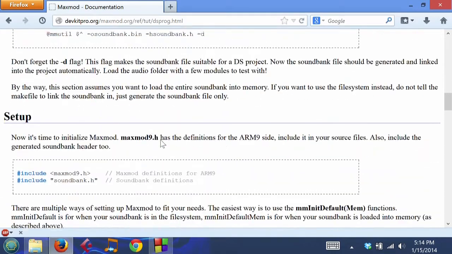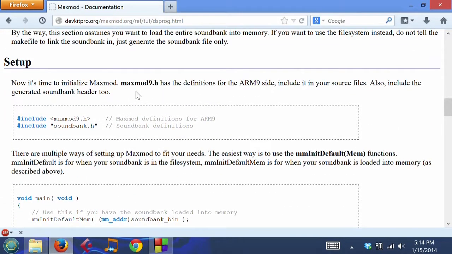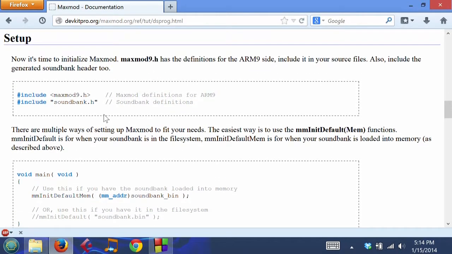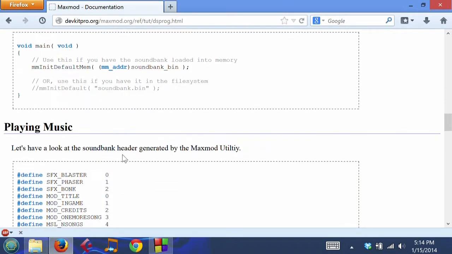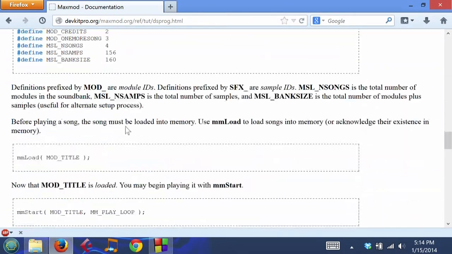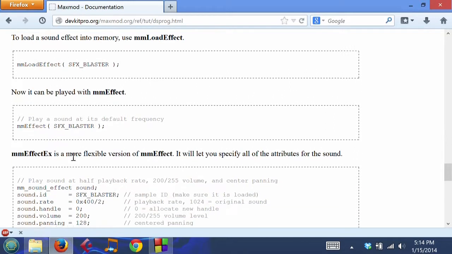Ignore this top part right here. This is about the makefile things. I'll show you guys about that makefile in a little bit. Actually, that was the makefile that was sitting in that folder. That explains things. So, it tells you how to set up the program, how to include the soundbank, and then it shows you the functions down here, how to load the effect and how to play it.